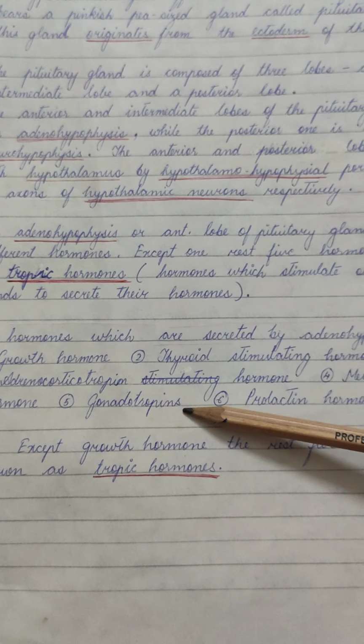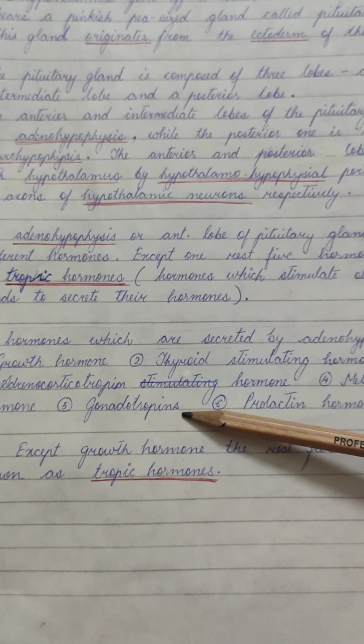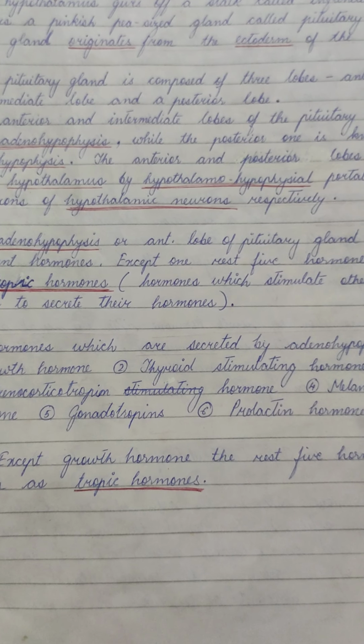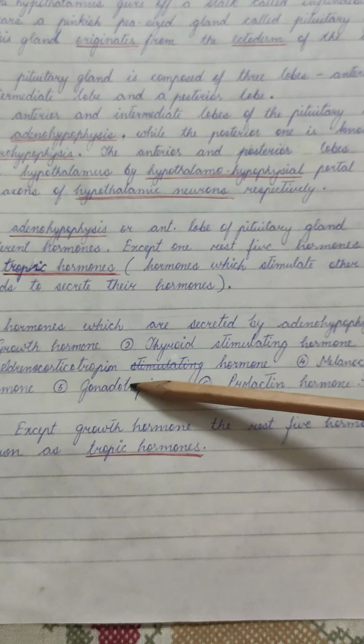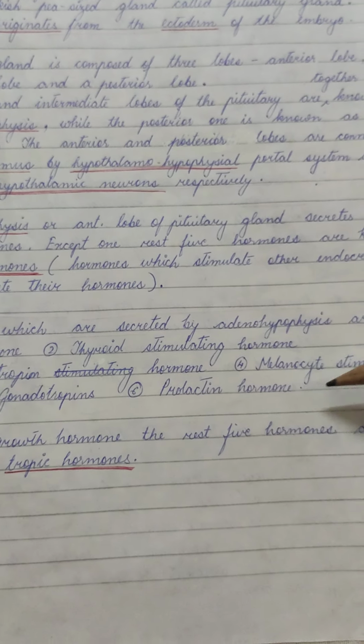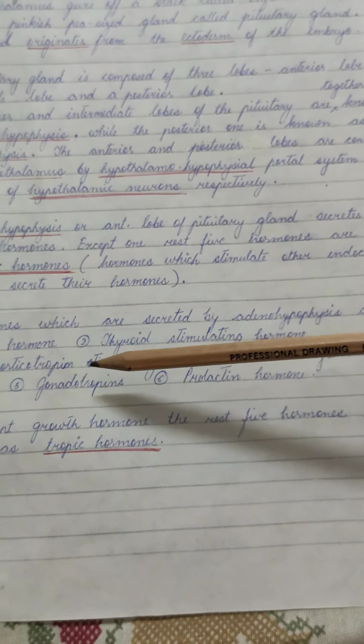They are growth hormone, thyroid stimulating hormone, adrenocorticotropic hormone, melanocyte stimulating hormone, gonadotropins, and prolactin hormone.